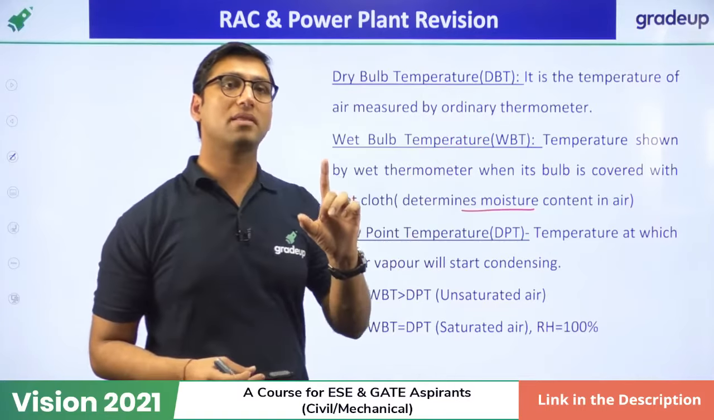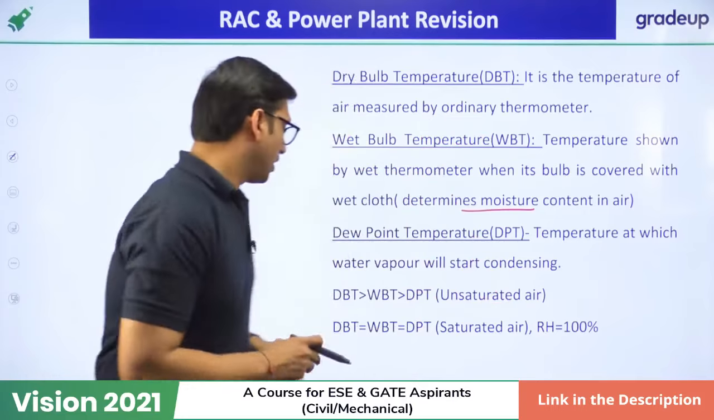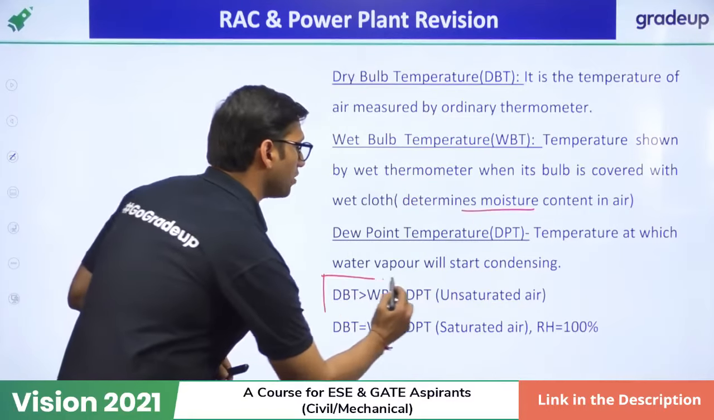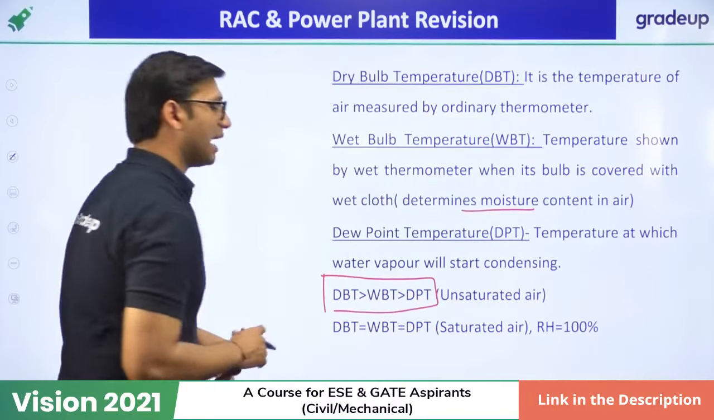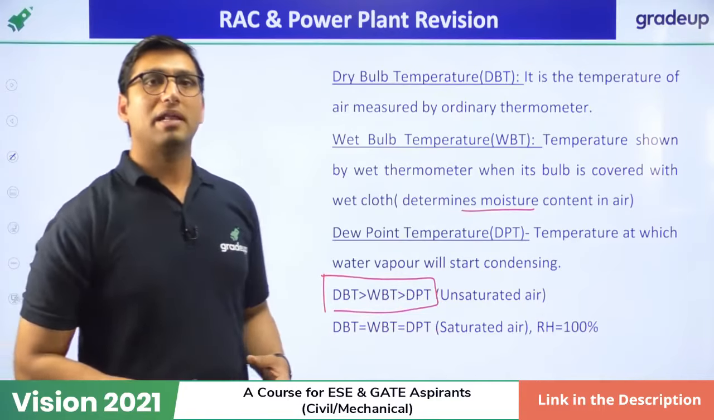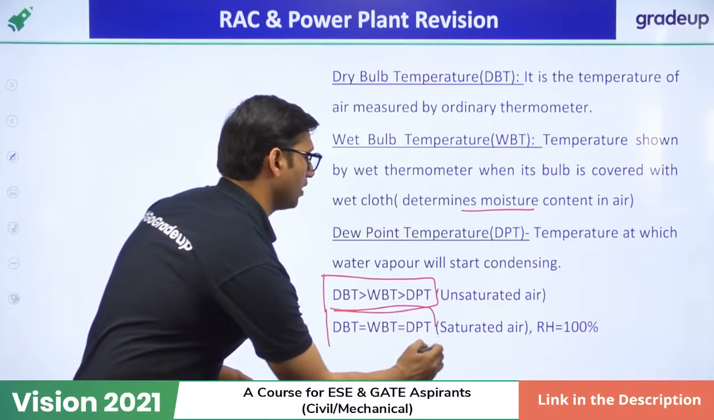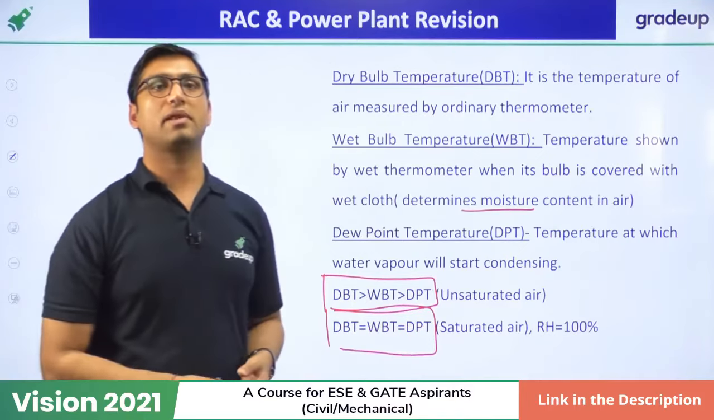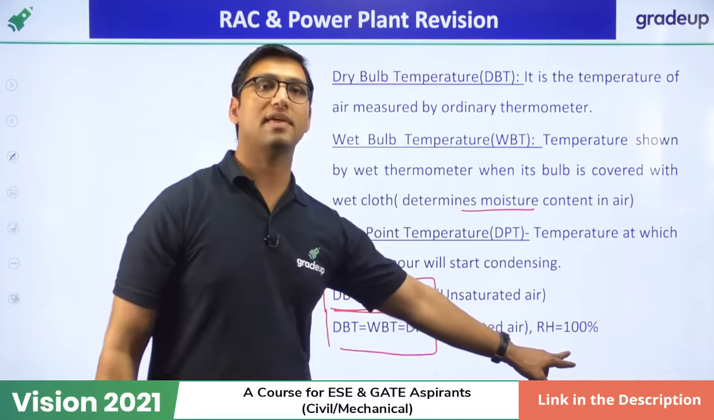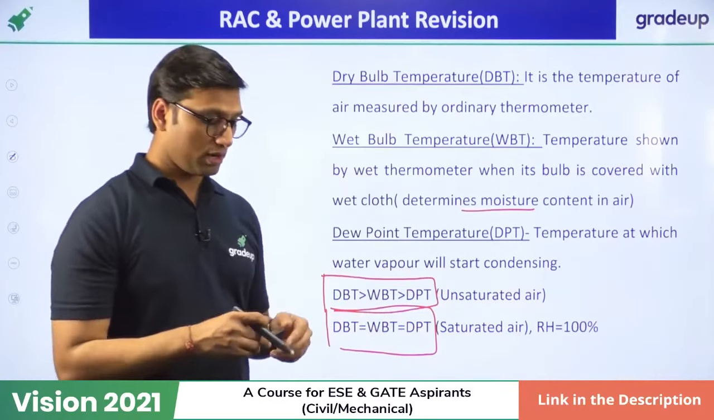But you have to remember this thing: for an unsaturated air, the air which is not saturated, dry bulb temperature will always be greater than the wet bulb temperature, and wet bulb temperature will always be greater than the dew point temperature. But under saturation condition, these three temperatures become equal, and relative humidity becomes 100%. So these are some important things that you have to remember for your GATE exam.